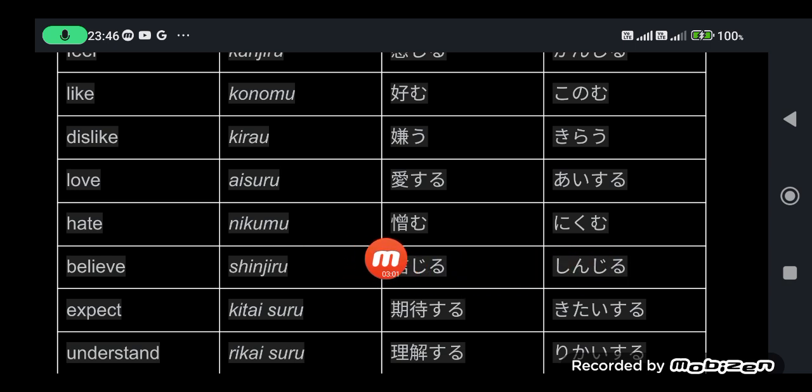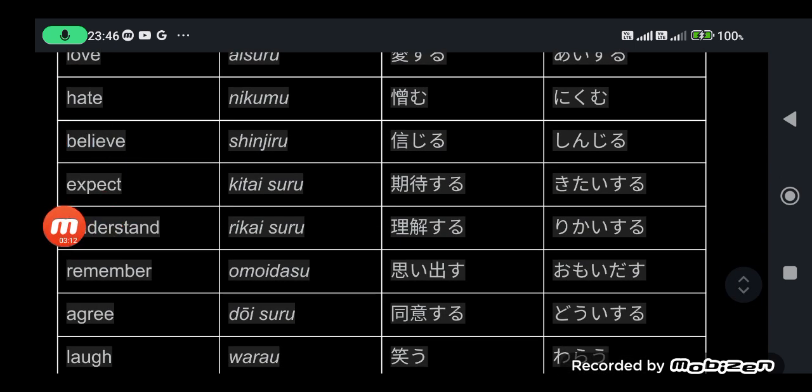This is the kanji form for hate, and the kanji form for love. Believe, shinjiru. Expect, kitai suru. Understand, rikai suru. Remember, omoidasu. Or if you want to request, please remember it, omoidashite.